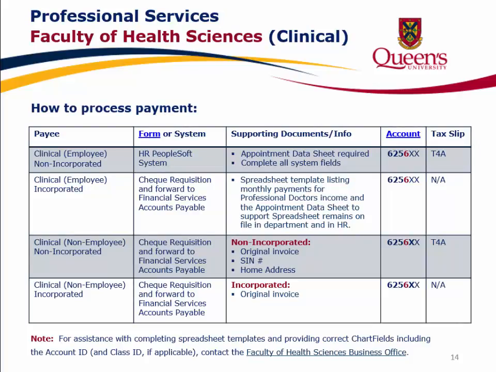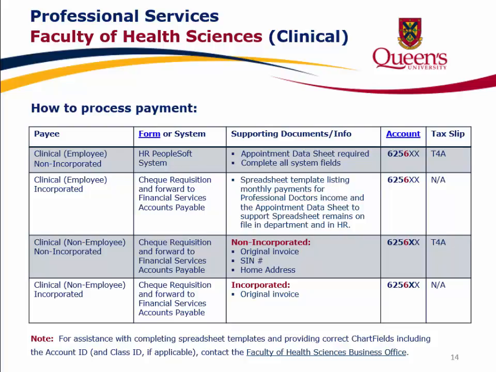Professional Services Faculty of Health Sciences Clinical. How to process payment. When the payee is clinical employee, non-incorporated, the payment is made by way of the HR PeopleSoft system. An appointment data sheet is required. Be sure to complete all system fields. The account ID begins with 6256 and a T4A will be issued.